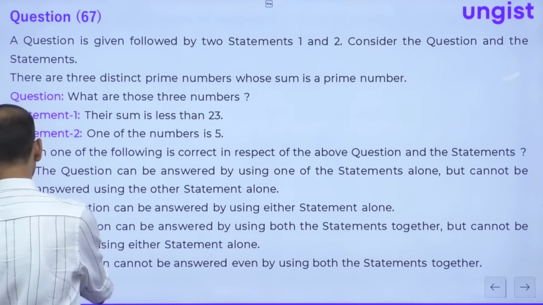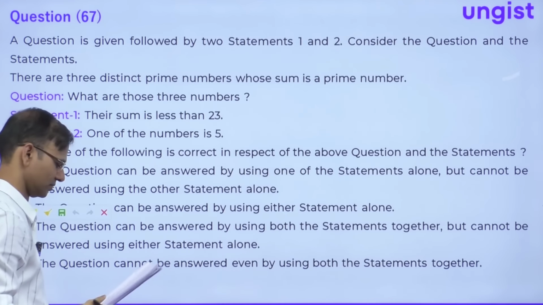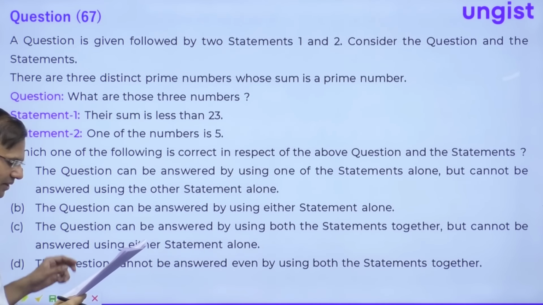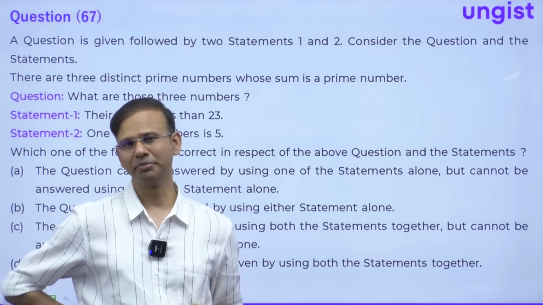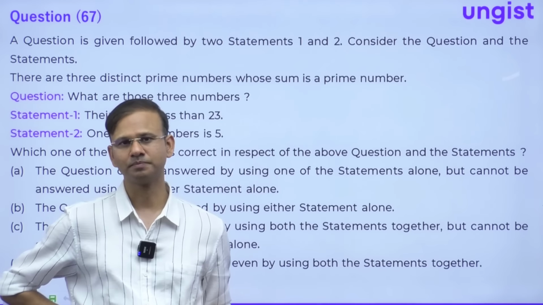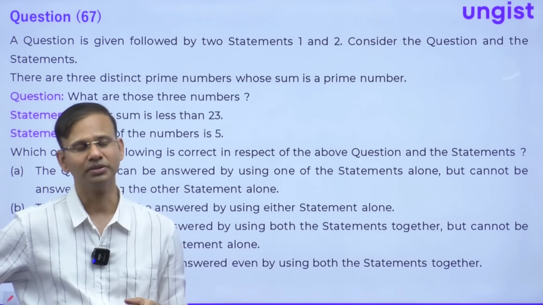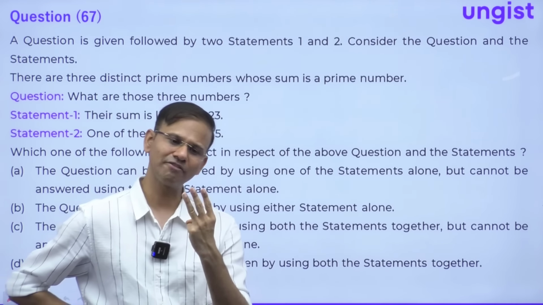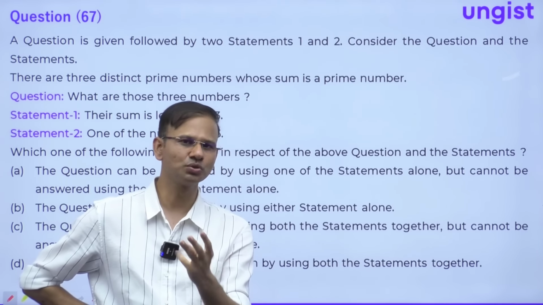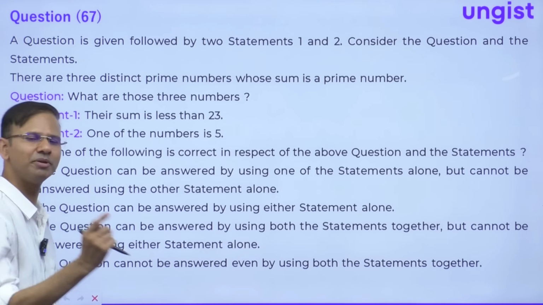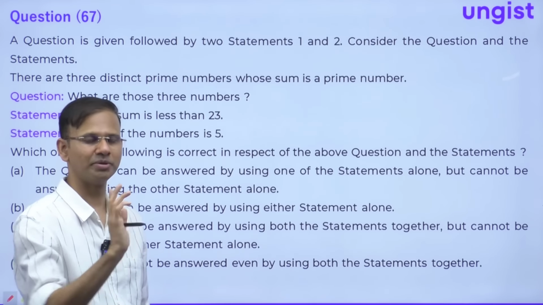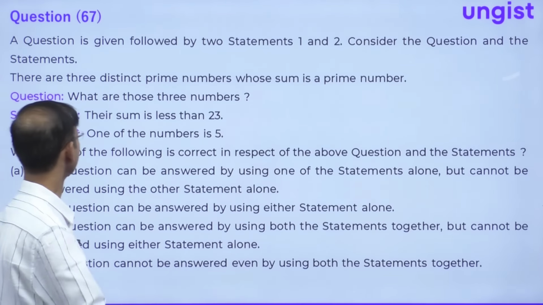Guys, the question is saying there are 3 distinct prime numbers whose sum is also a prime number. Sum is a prime number means the sum can't be an even number. The sum has to be an odd number. And there are 3 numbers, so obviously we have to add 3 odd numbers to get an odd sum. So we cannot use 2 over here.